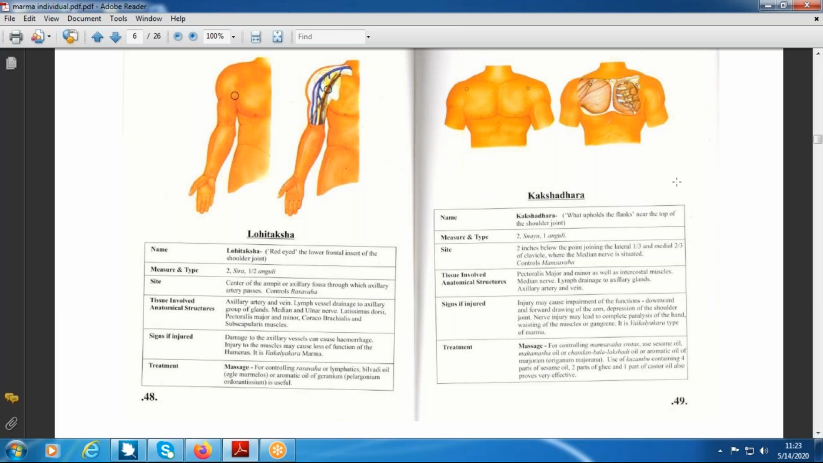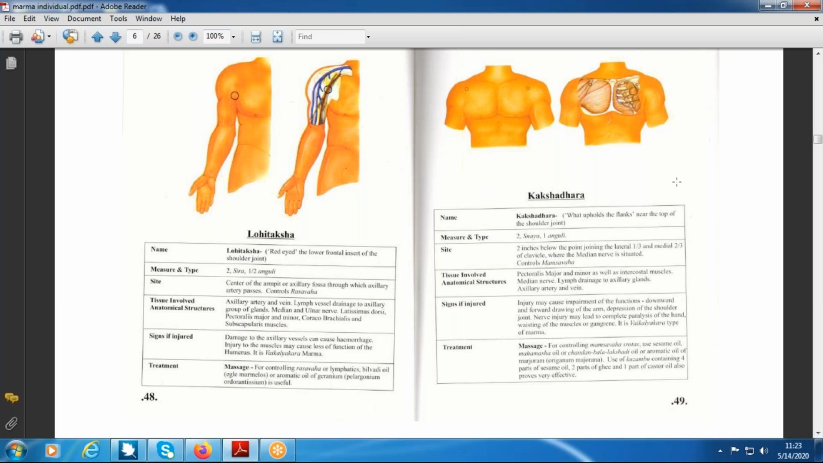Anyone? I'll give a brief hint. Where is the axilla present? Armpit. The axilla is the junction that connects the upper limb with the chest. Is it clear? Yes, sir. Now you just locate the axilla. Where is it located?